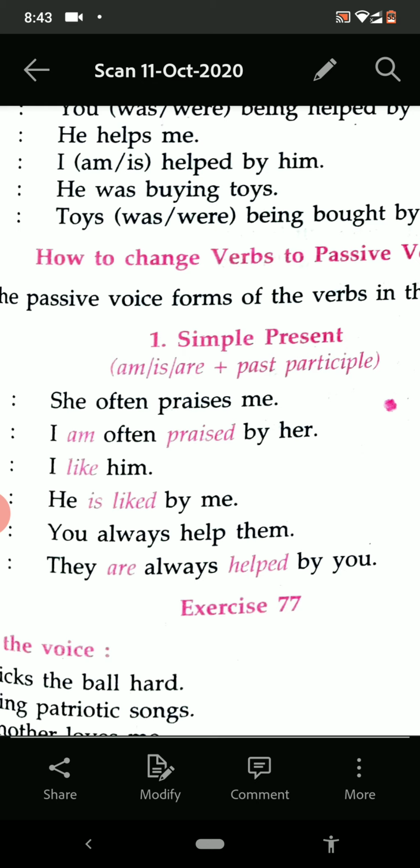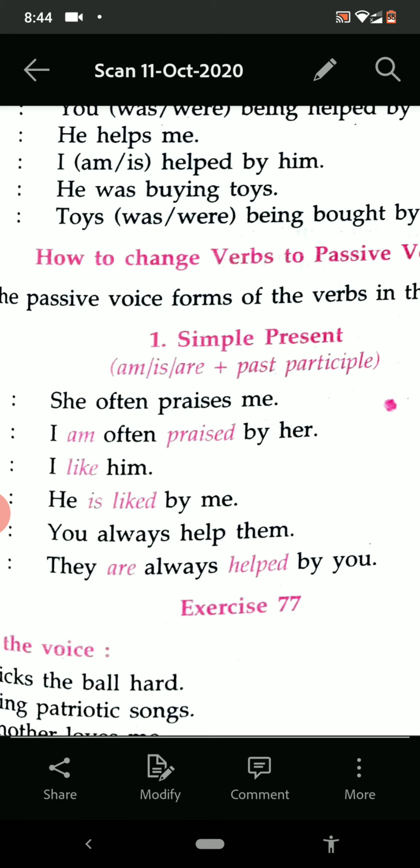See the example. She often praises me. And what is the answer written here? I am often praised by her. The subject has been changed into object, and the object has been changed into subject.